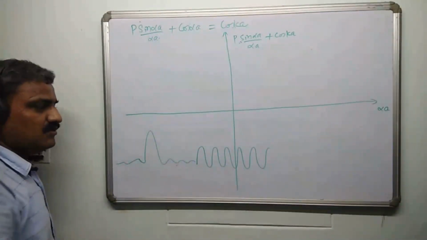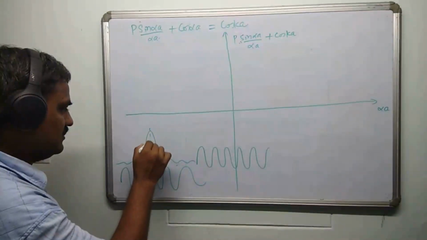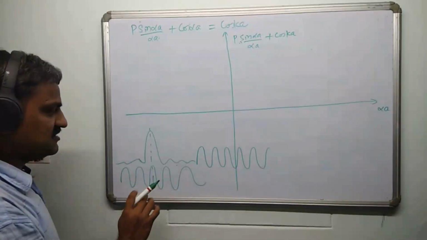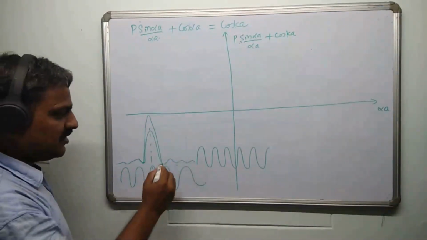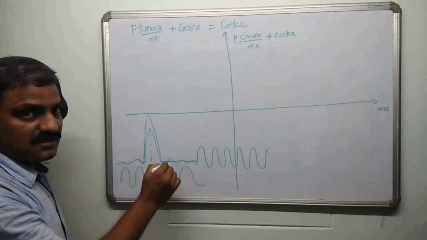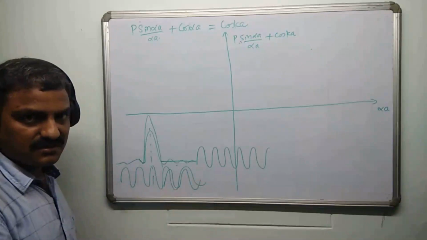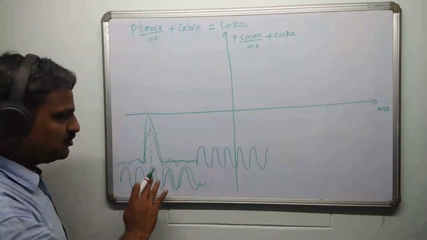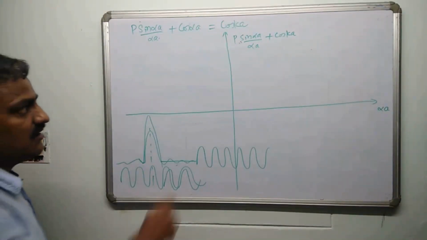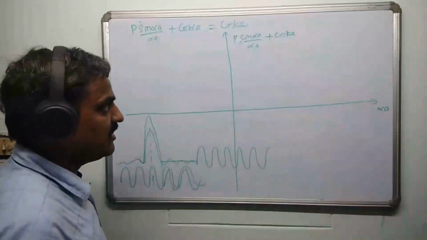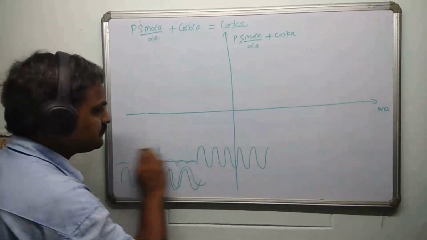So when you add both of them, let me add like this. When I add both of them, at this point, as 0 is matching with 0, the function still rises further. And in the remaining points, as the contributions by this are negligible, it is going to be something like a normal cos function. So when you overlap these two, the function is going to be just like sine alpha by alpha near the center, and as you move away, it is going to be just like a cos function. That's what I'm going to plot now.